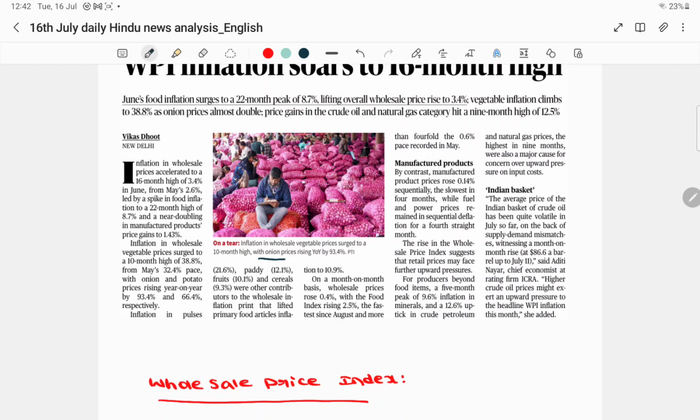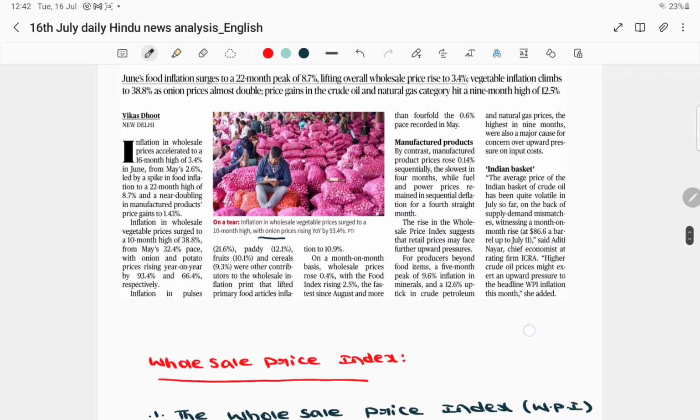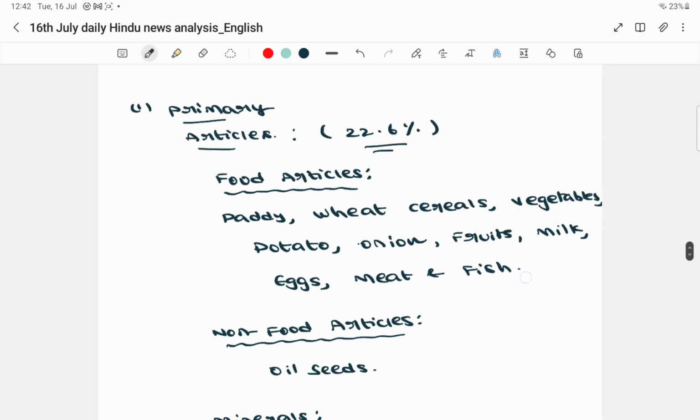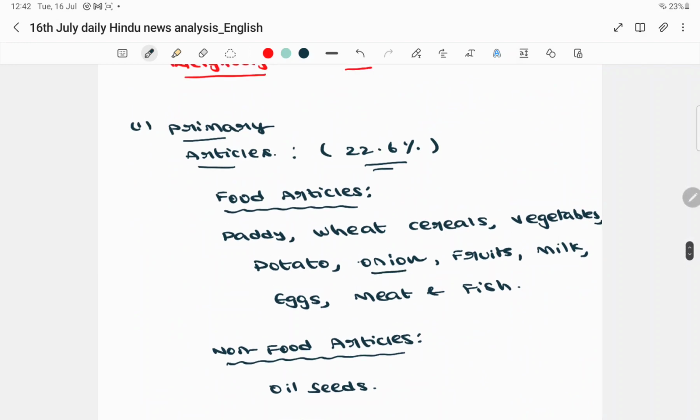Vegetable prices surged to a 10-month high, with onion prices rising year on year by 93.4%. Here we are talking about onion prices, potatoes, vegetables. Fruits, milk, eggs, meat and fish are all important components under the food articles, which come under the primary articles component.